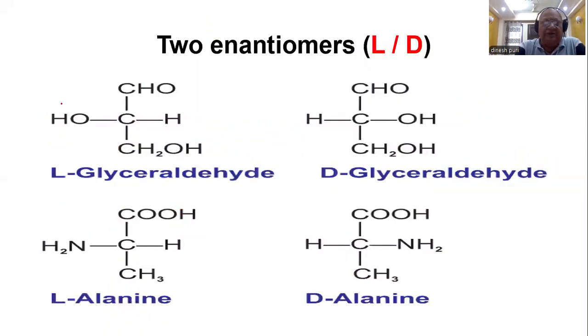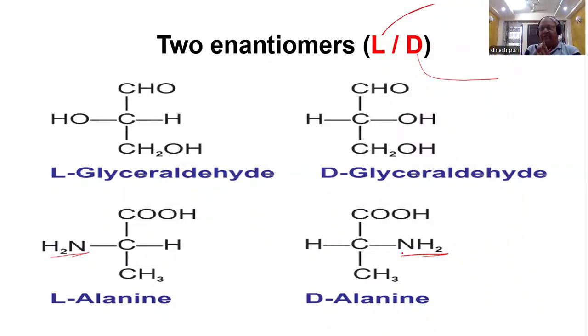All amino acids are of L variety. All carbohydrates are of D variety. L and D are enantiomers of each other. And normally the students make this mistake: when it is on the left, then it is L, when it is on the right, then it is D.